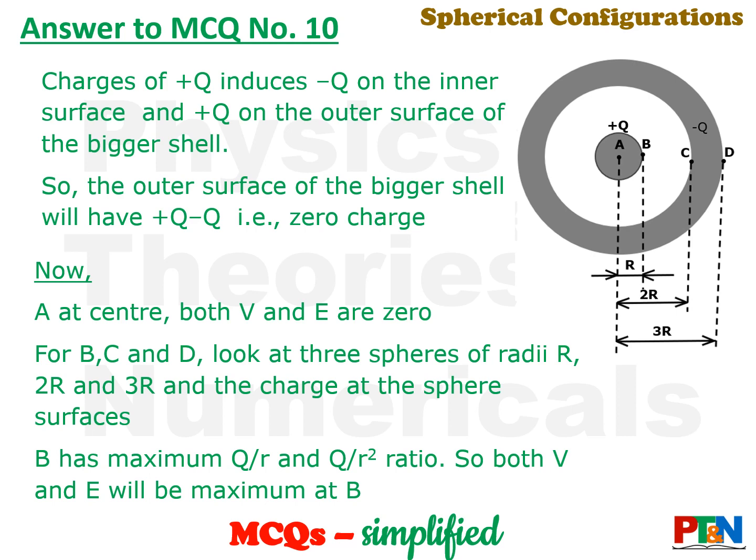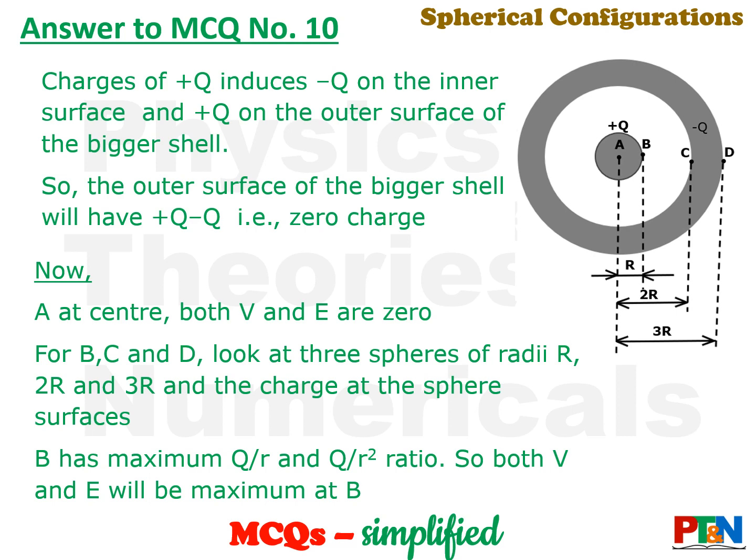So now look at the 4 points given, A, B, C, D. For point A, that is at the center, both V and E will be 0, no doubt about it. Now for B, C and D, you look at the charge on that surface and the radius of that sphere. We have already calculated the charges: plus Q, then 0, and again plus Q. The three surfaces have radii R, 2R and 3R. So you put them in the formula.